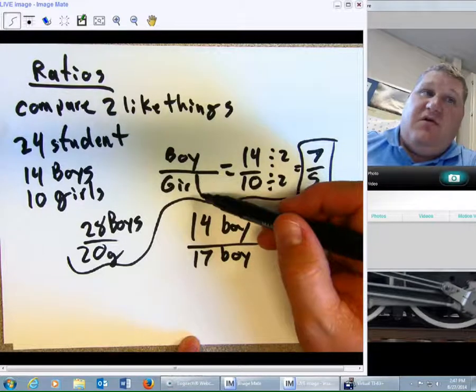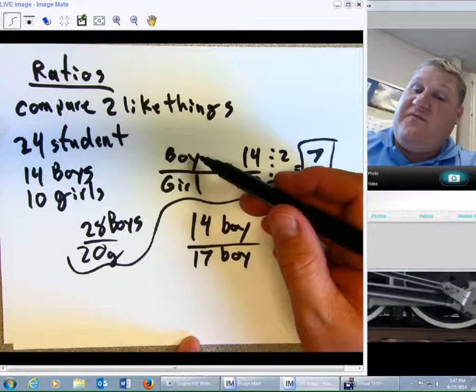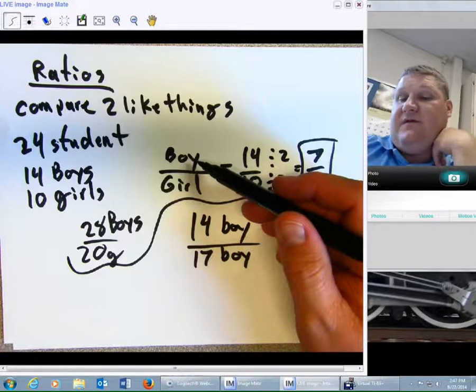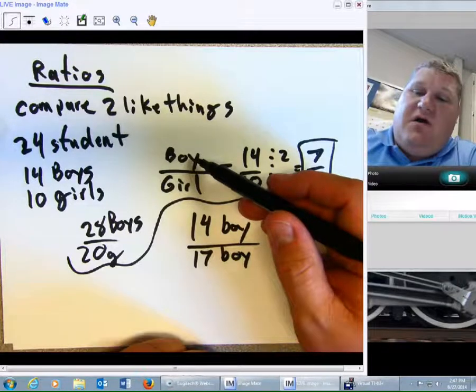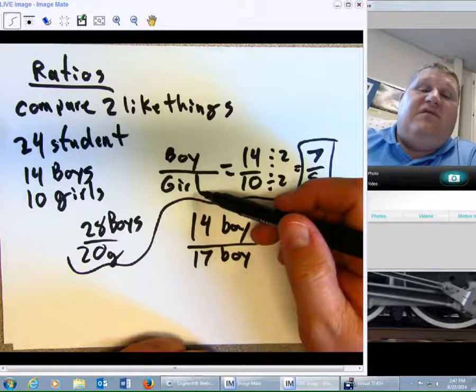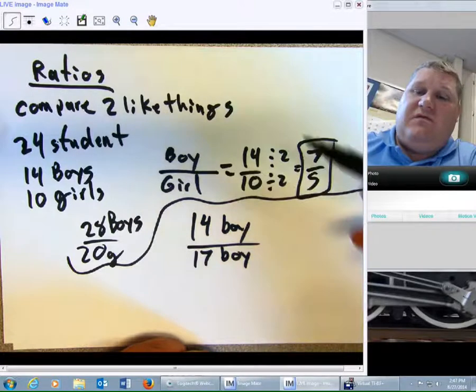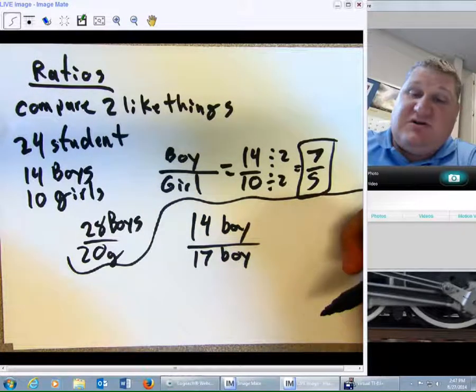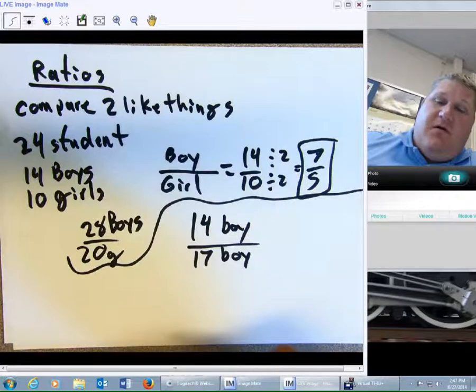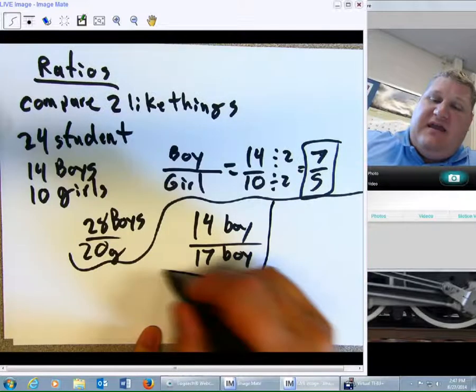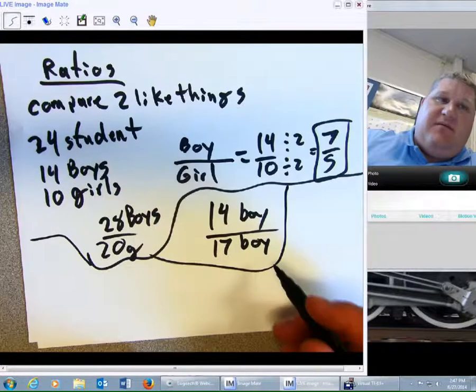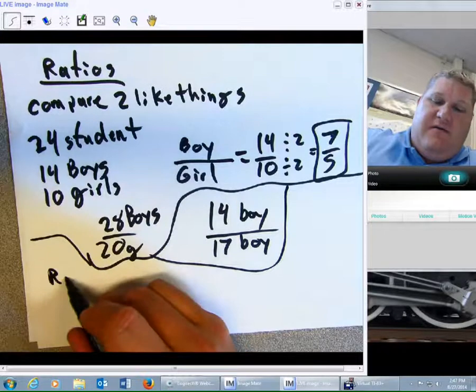That doesn't make any sense because I know from health class that boys and girls are different. Well, yes and no. Boys and girls are only different as two different types of students. So in that sense, they very much are the same. Now, where those are ratios, let's talk about something else called a rate.